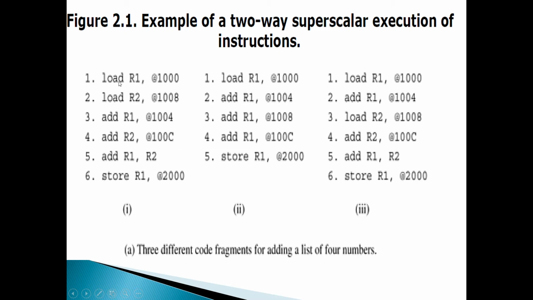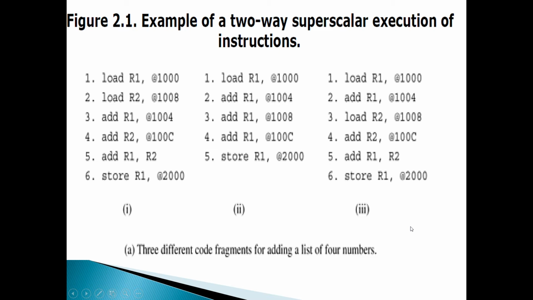First, load R1 with one number, then 1000, 1008, 1004 and 100C. The first 2 instructions are loading 2 distinct numbers into R1 and R2. Then the third and fourth are adding the next 2 numbers to that, like this. Please go through all the code segments.